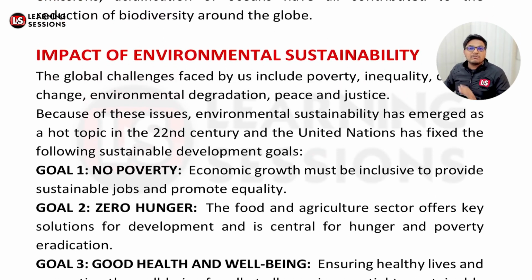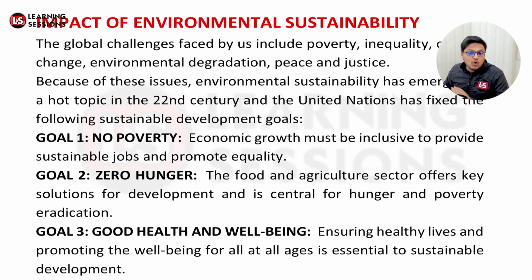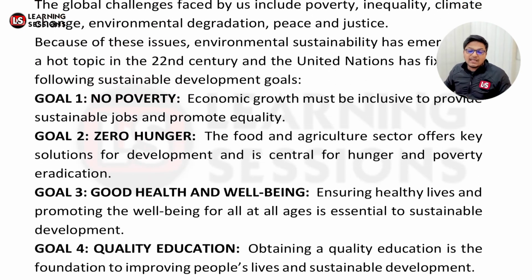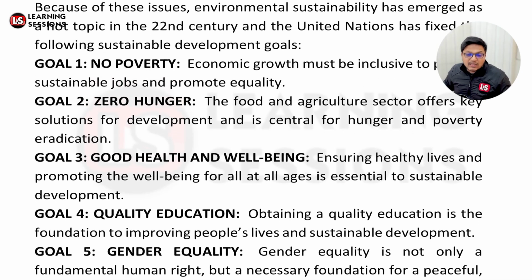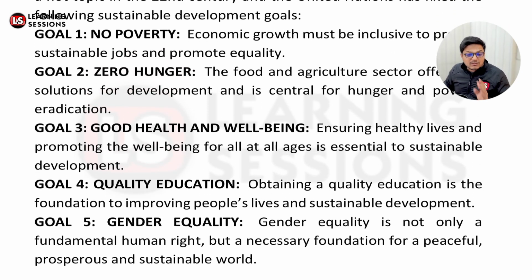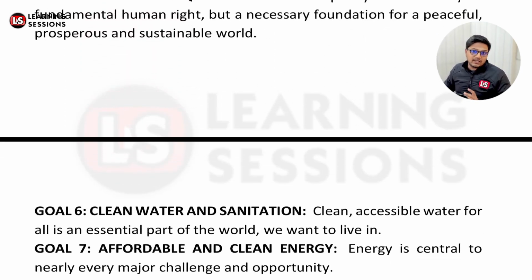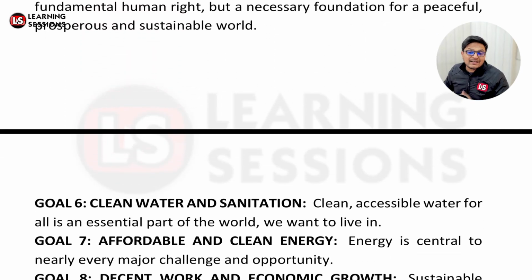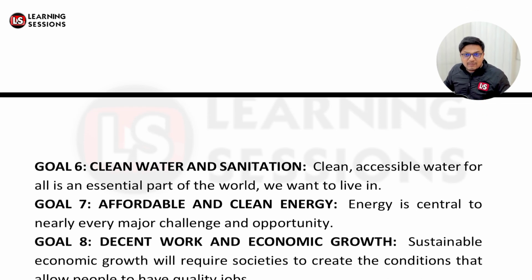Now the poverty must be reduced and there should be no poverty. There must be zero hunger. There must be good health and well-being. There must be good quality education rendered. There must be gender equality. And further, there must be clean water and sanitation facilities available. There must be affordable and clean energy available. Clean energy means what? We are not using the natural resources to generate electricity over there. That's clean energy, and zero emissions must be there.